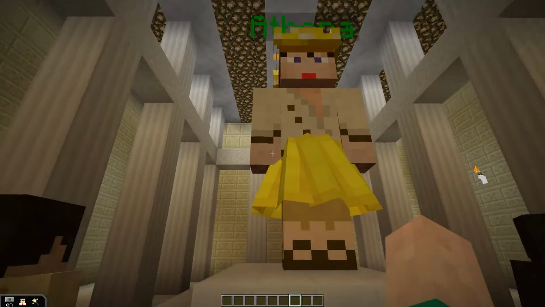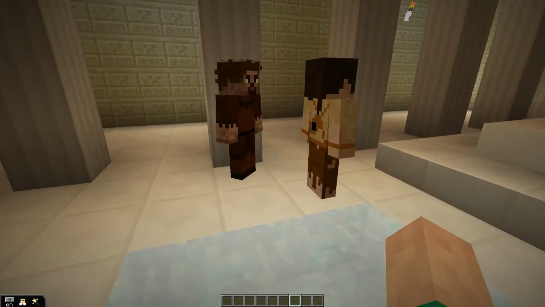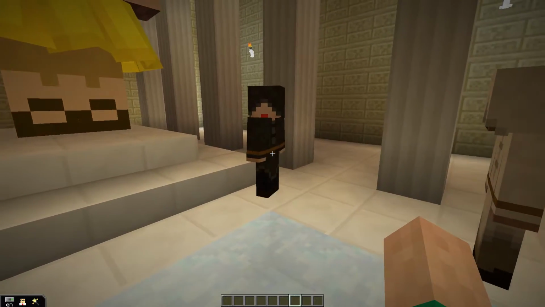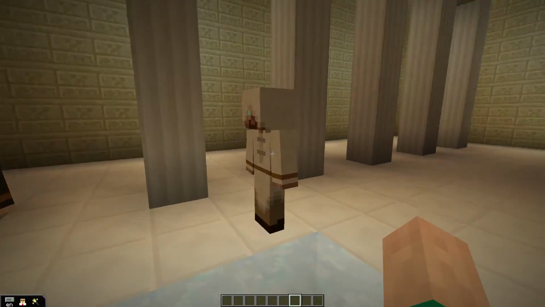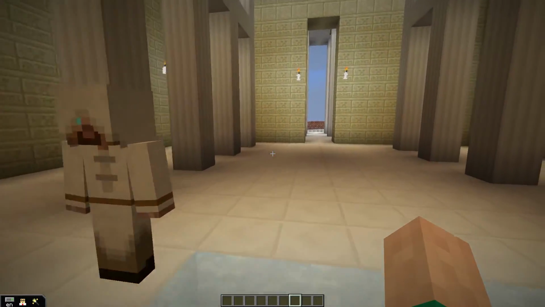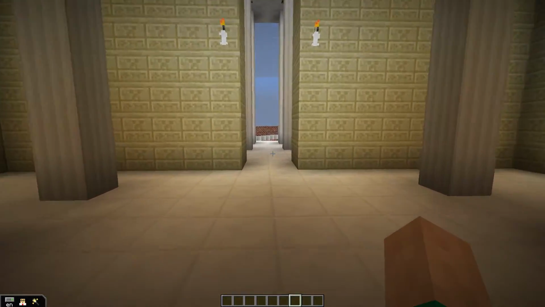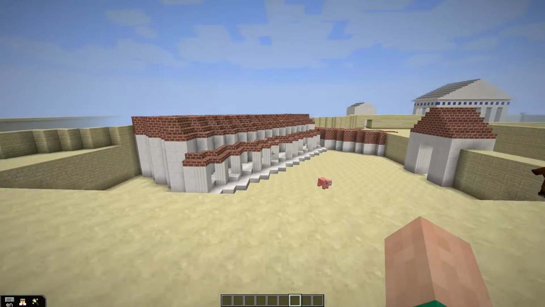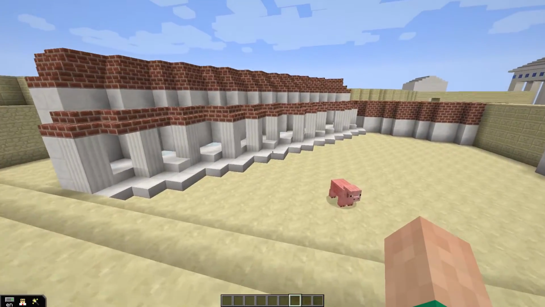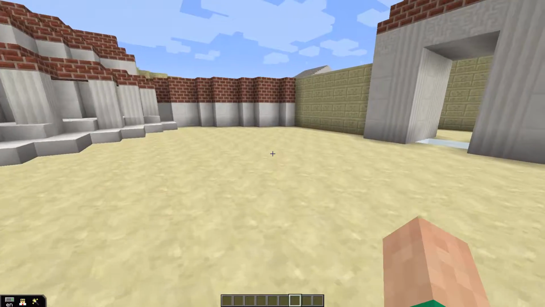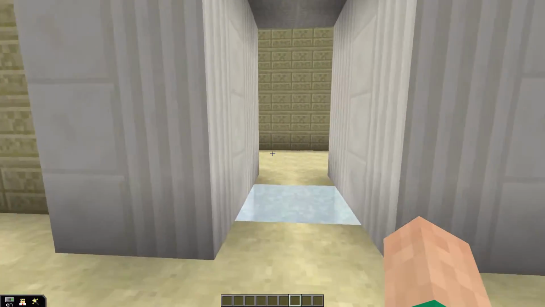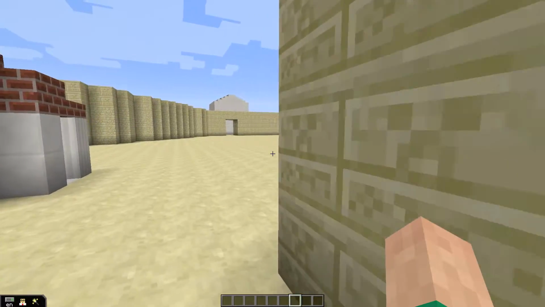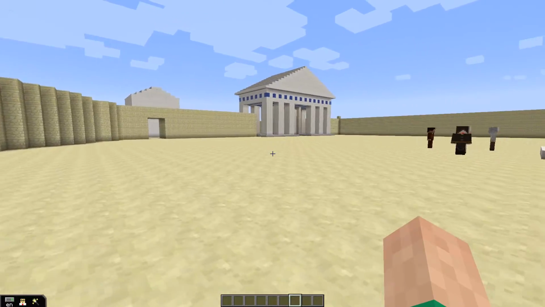So then if you look around here, you can also see we have some worshipers put in here. These are also custom NPCs that we put in here. These ones you can't interact with. They're just meant to kind of help with the ambiance of things. And then as we head out, you can see some more buildings that we created in the Greek structure. These were just little fill-in buildings, smaller temples that we didn't have as much information about, so you can't interact with them, but you can still have them there to help with the immersion.